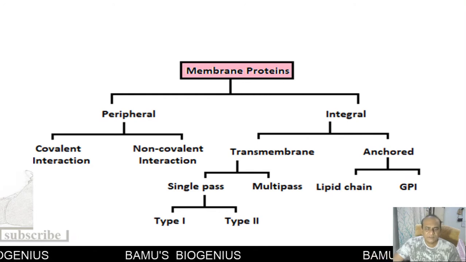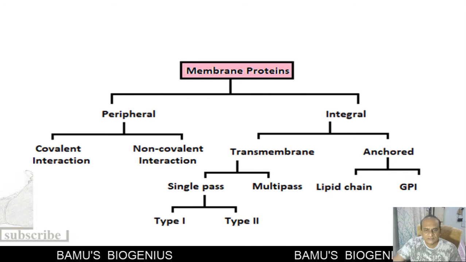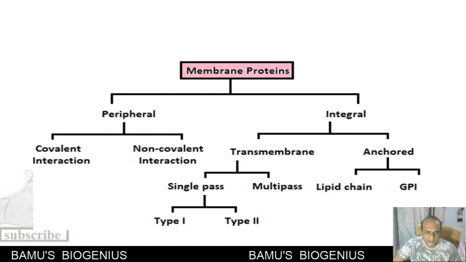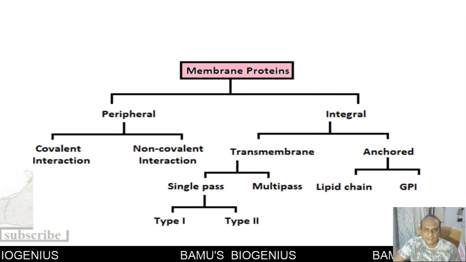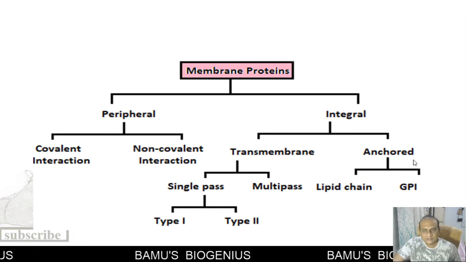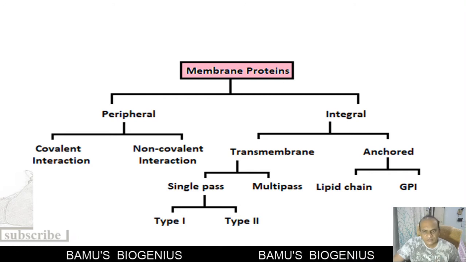Now integral membrane proteins are attached to the membrane in two ways. One is known as transmembrane proteins, which traverse or penetrate through the membrane, and that's why they are called transmembrane proteins. And another type of proteins are called anchored proteins. Now these anchored proteins means what? These proteins are somehow attached to the plasma membrane entity, whatever it may be, and these are known as anchored proteins.